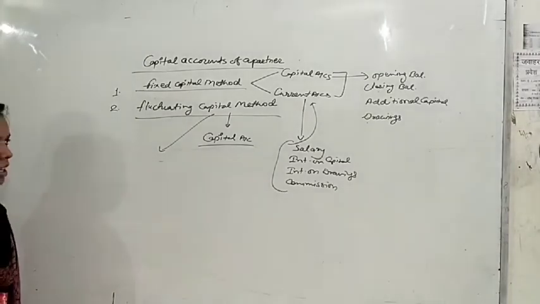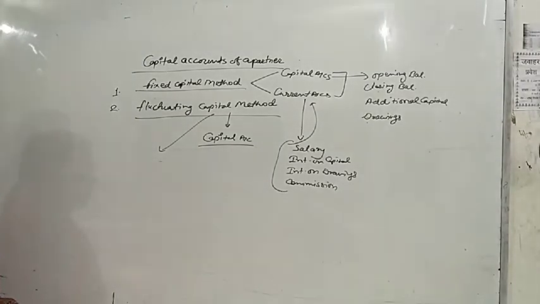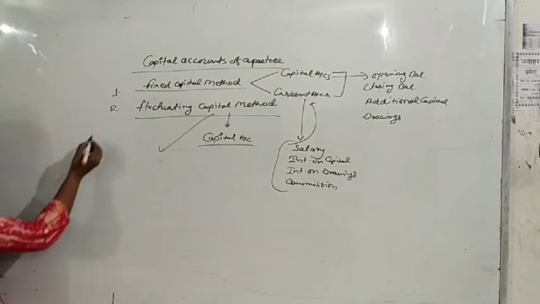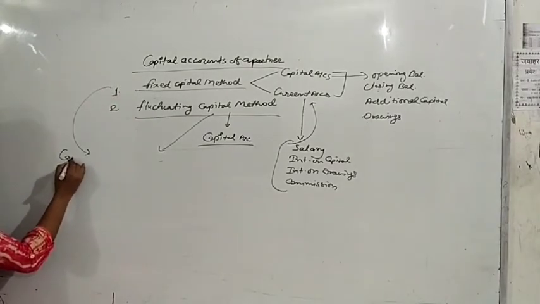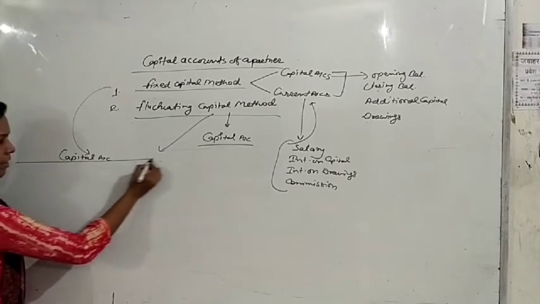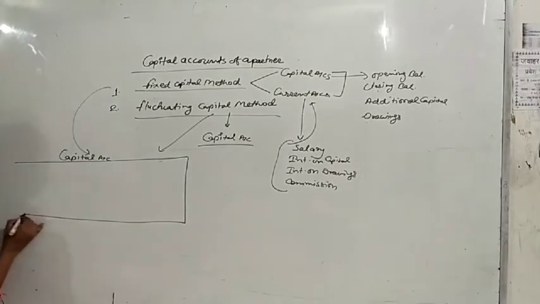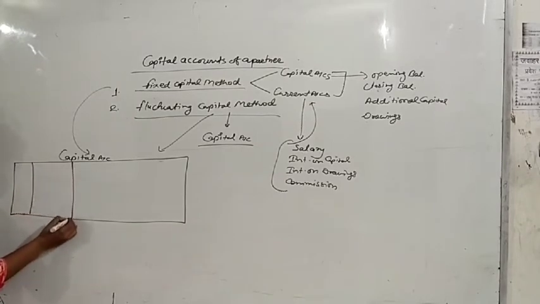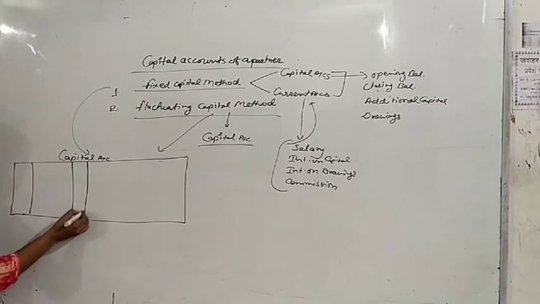Okay, let's go back to the format and see how we will show it. First of all, I am making the account according to the fixed capital method. Suppose we are preparing the capital account. How will you make the format? That is date, particulars, and amount columns, which we will prepare according to the partners.